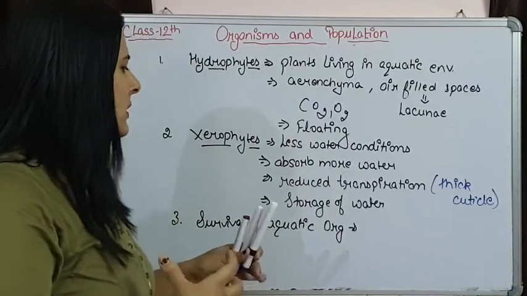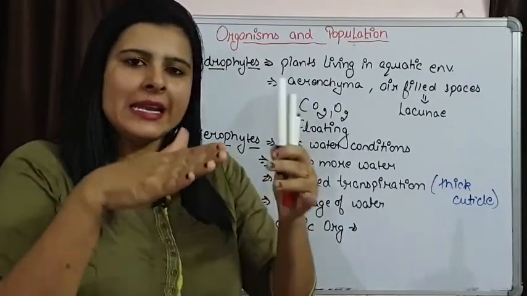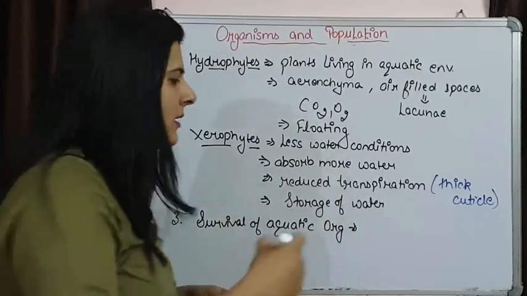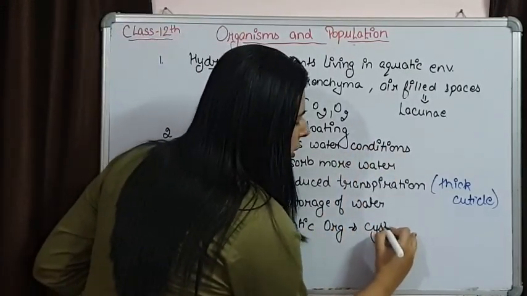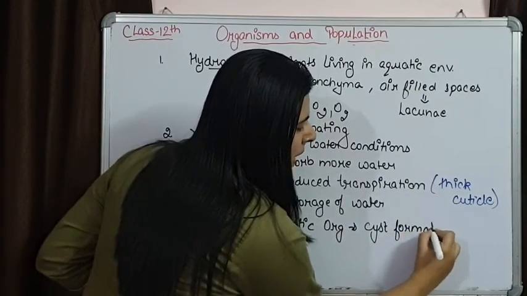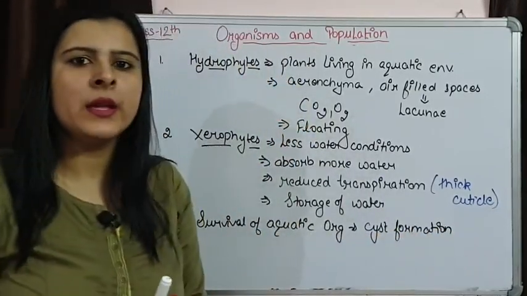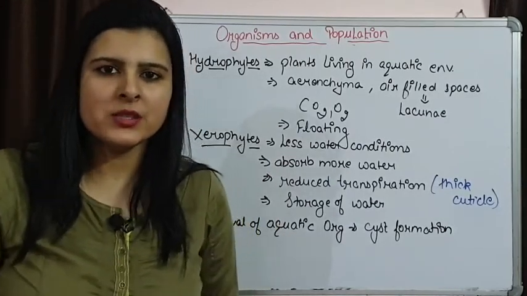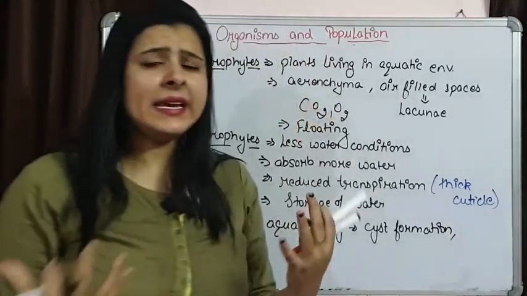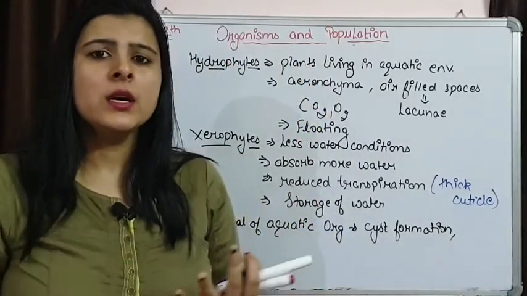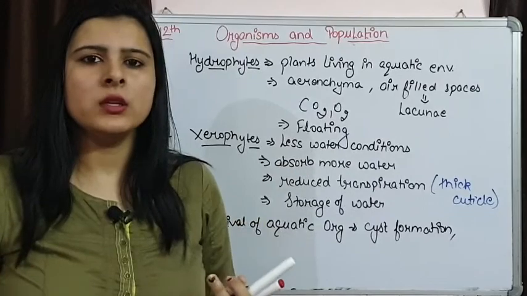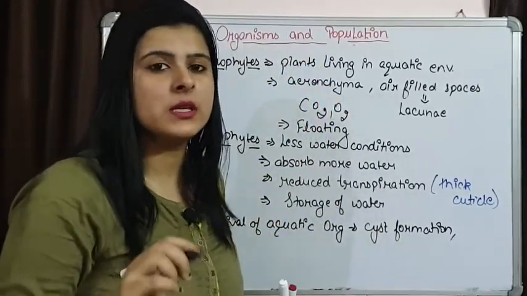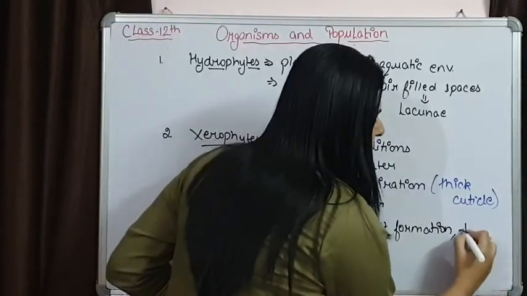So to survive in less water conditions, they also show some type of adaptations. Many organisms show cyst formation, an outer hard covering that protects the organisms to survive in unfavorable conditions. Then they lay eggs with a thick covering, a thick wall, that also helps in the survival of organisms again in unfavorable conditions.